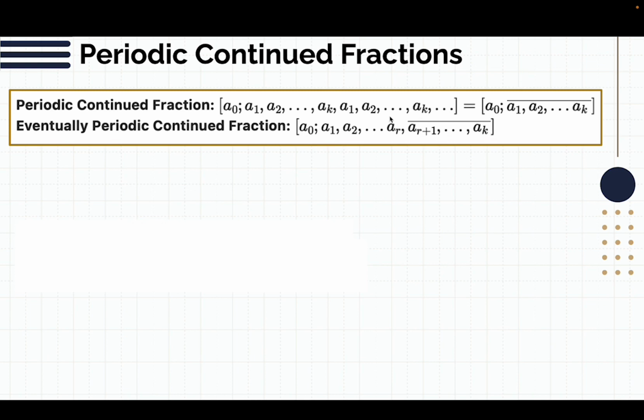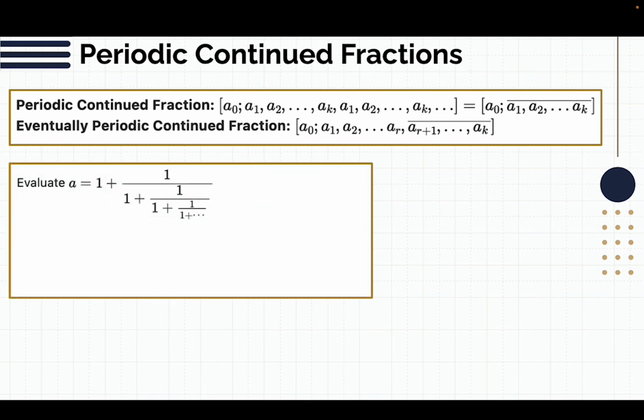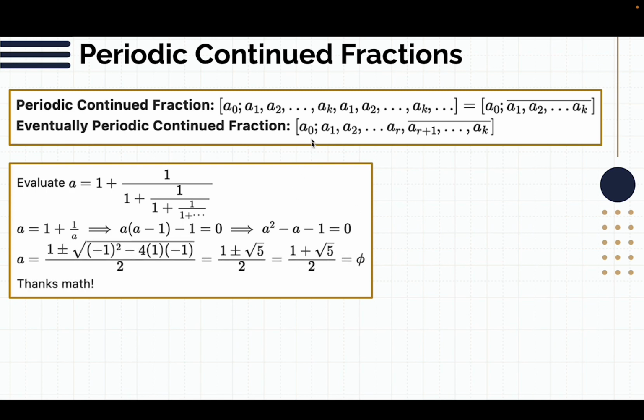So we'll do a quick example with evaluating this periodic continued fraction. It's pretty clearly periodic because it's just a bunch of ones. And so the way we evaluate something like this is we say, okay, this thing at the bottom, well, that's a. So we can say that this is 1 plus 1 over a. And then if we solve for a, we're going to get this quadratic, which has solution 1 plus root 5 over 2. And you'll note, the quadratic formula does give us a negative number.